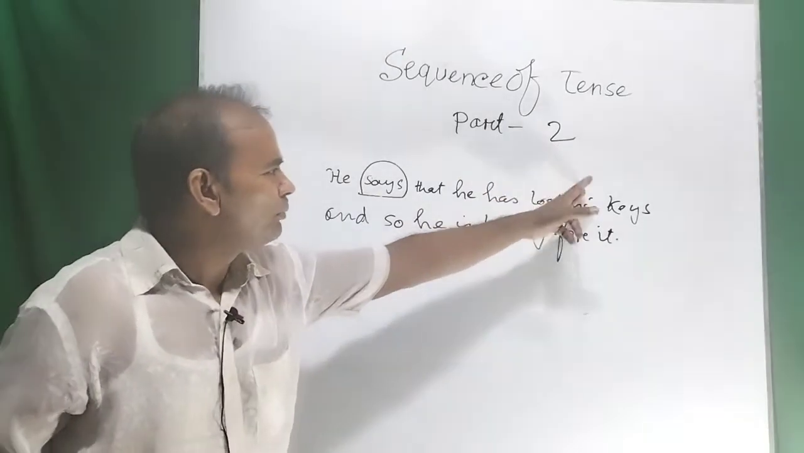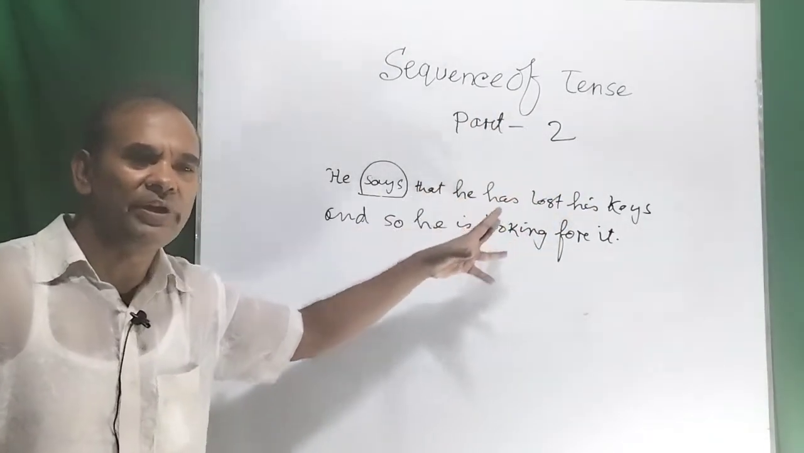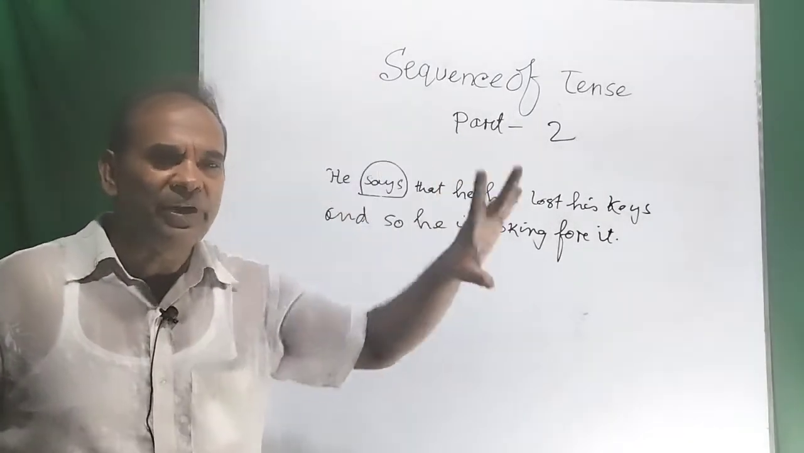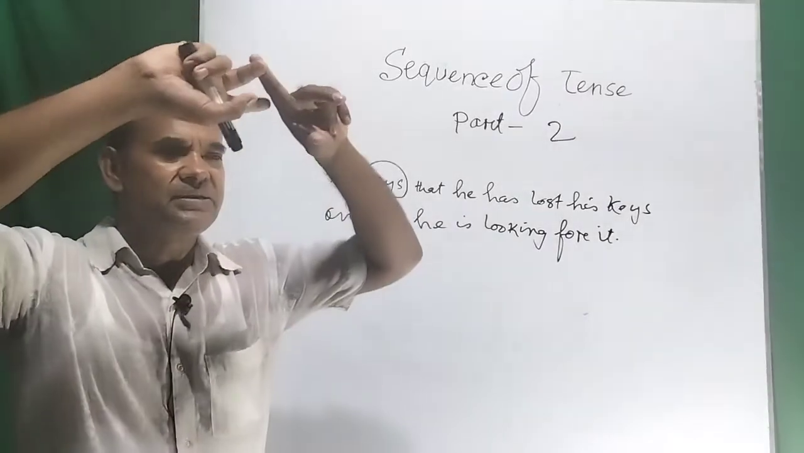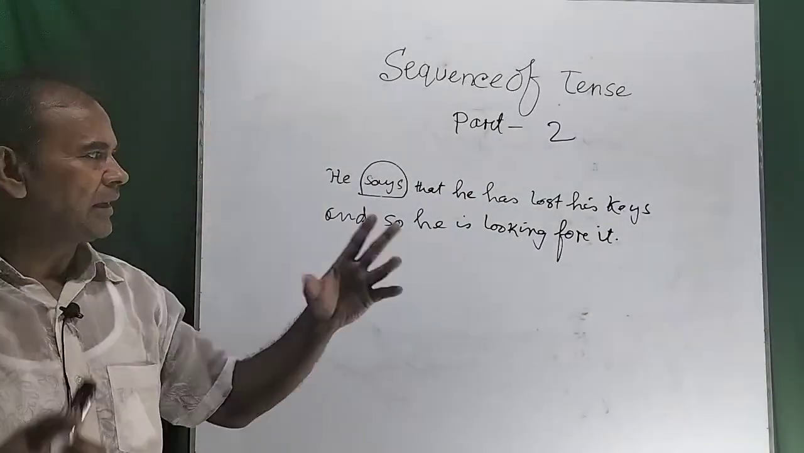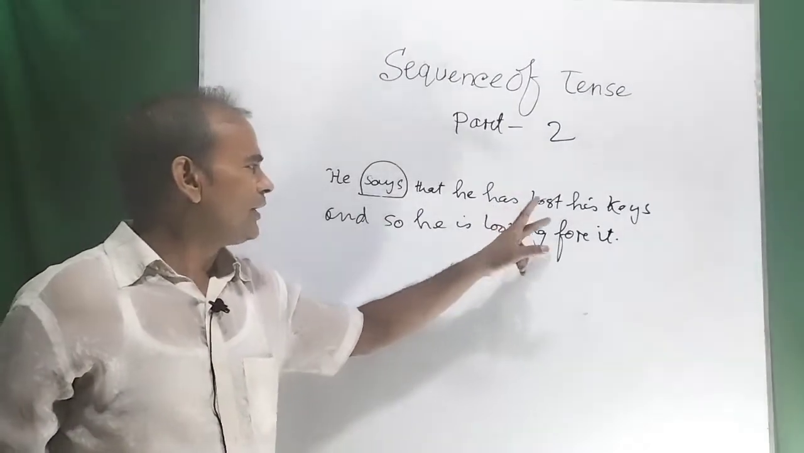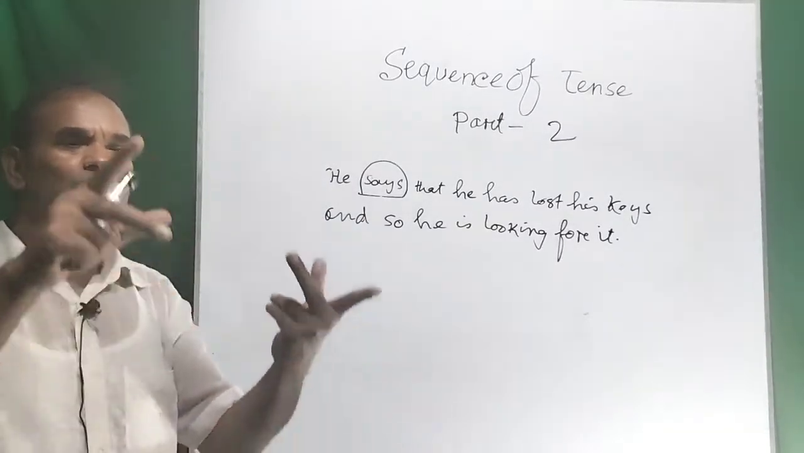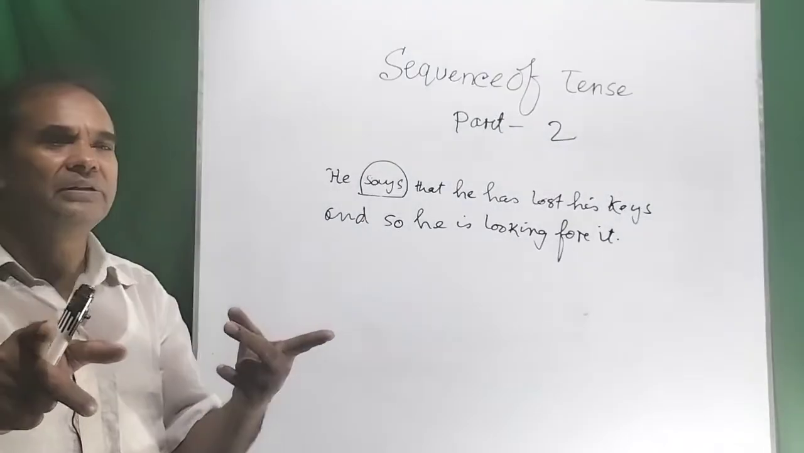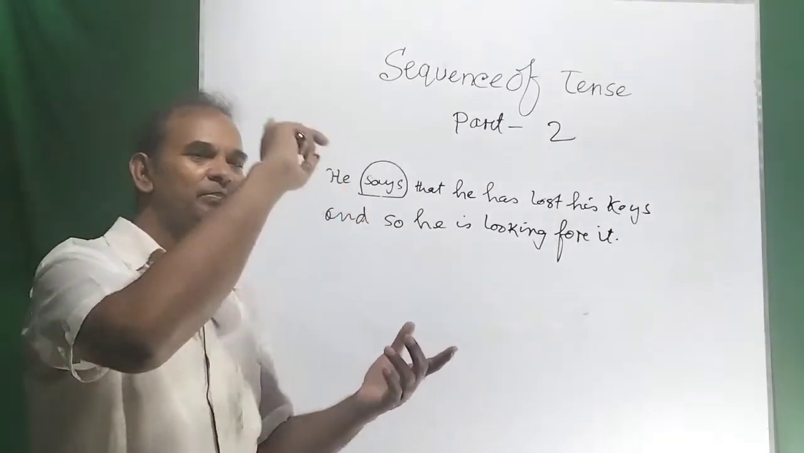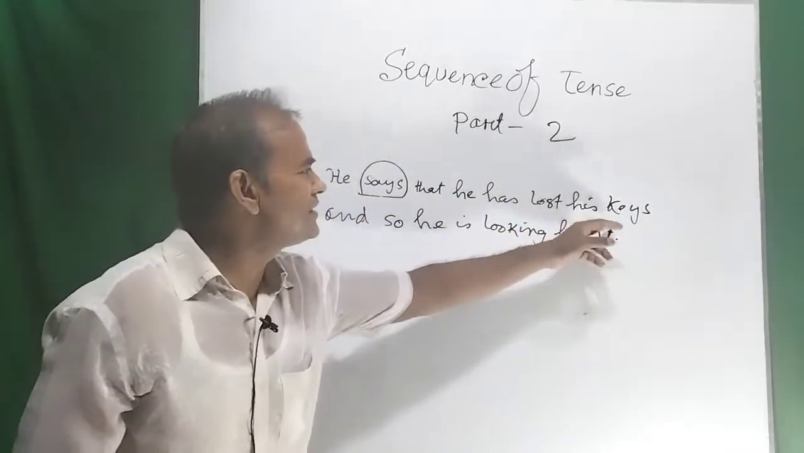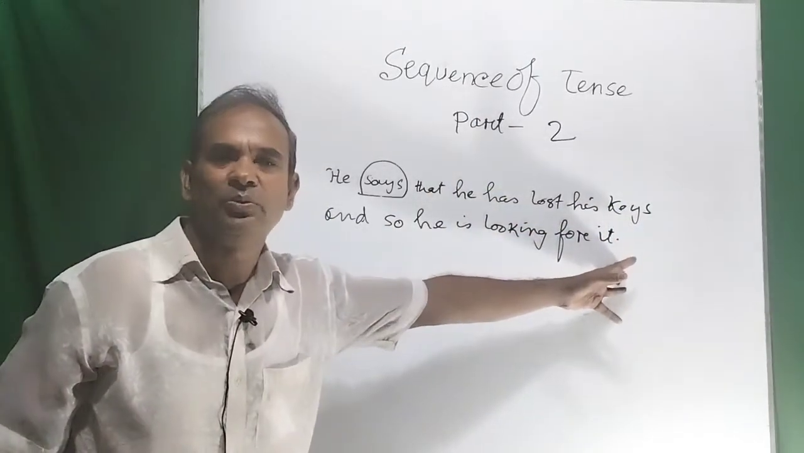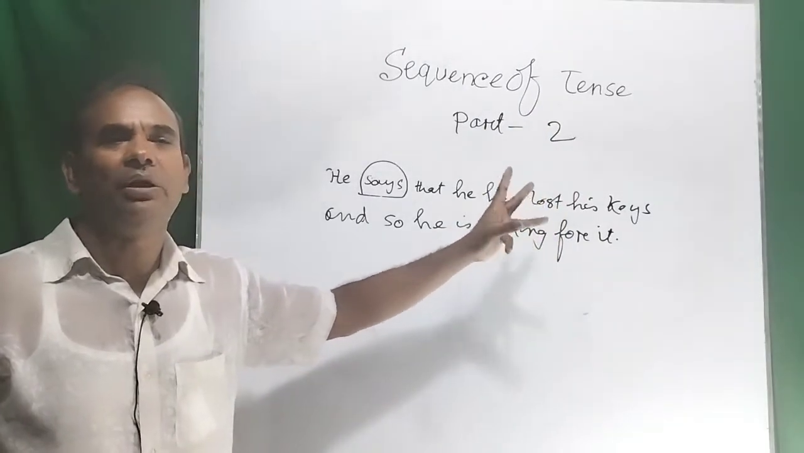So according to the previous action, according to the necessity, the post action is going to happen. The post action is happening according to the reality, according to the necessity. According to the necessity, we are bound to do something that is the result of the previous action. So he has lost his keys, and the result is there, he is looking for it. So dear viewers, this is really identical or relevant.